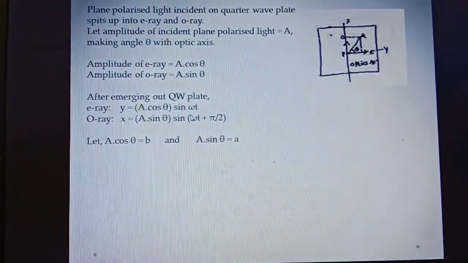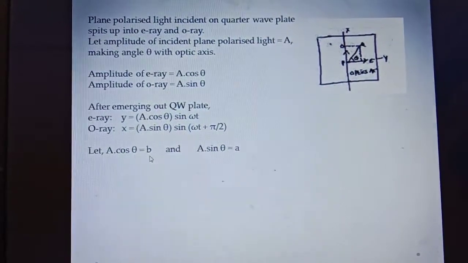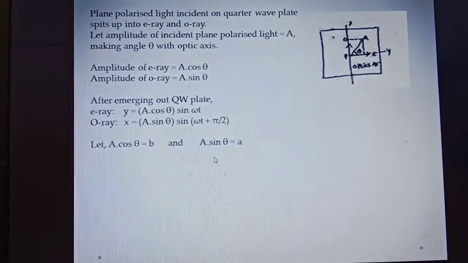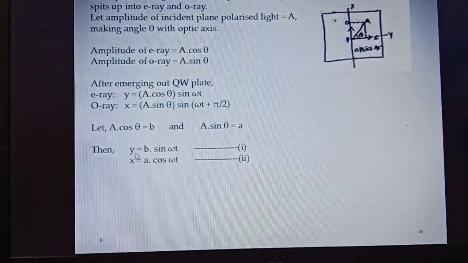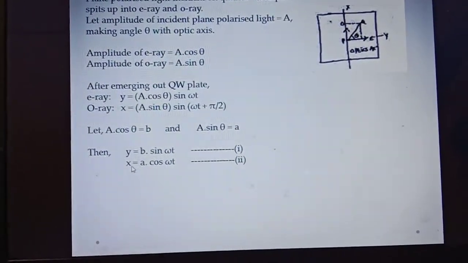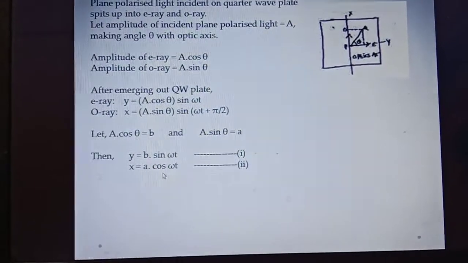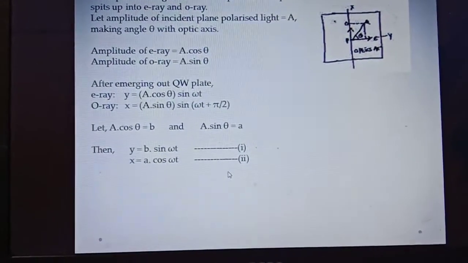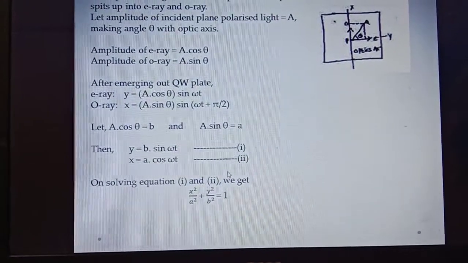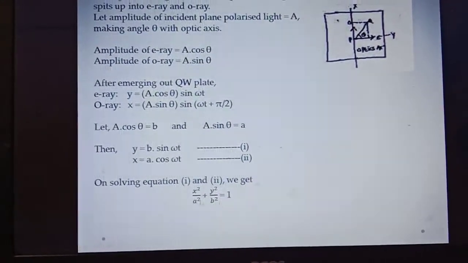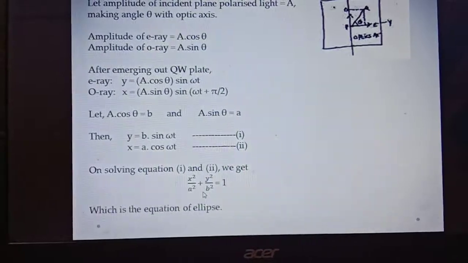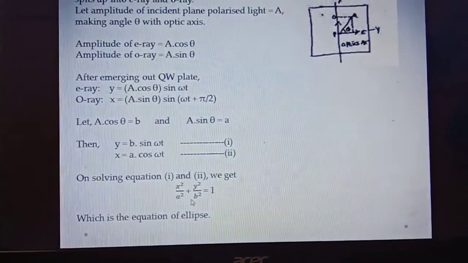If we consider A cos theta as B and A sin theta as A, then E ray and O ray are represented as y equals B sin omega t and x equals A cos omega t. These are equation number 1 and 2. On squaring equation number 1 and 2 and adding them, we get this equation. This is the equation of an ellipse.